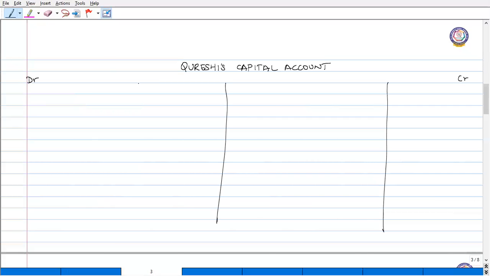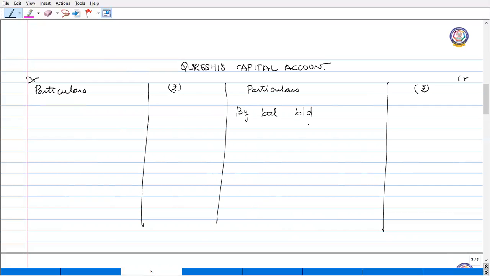Now we'll open Qureshi's capital account. We have to write the balance brought down.